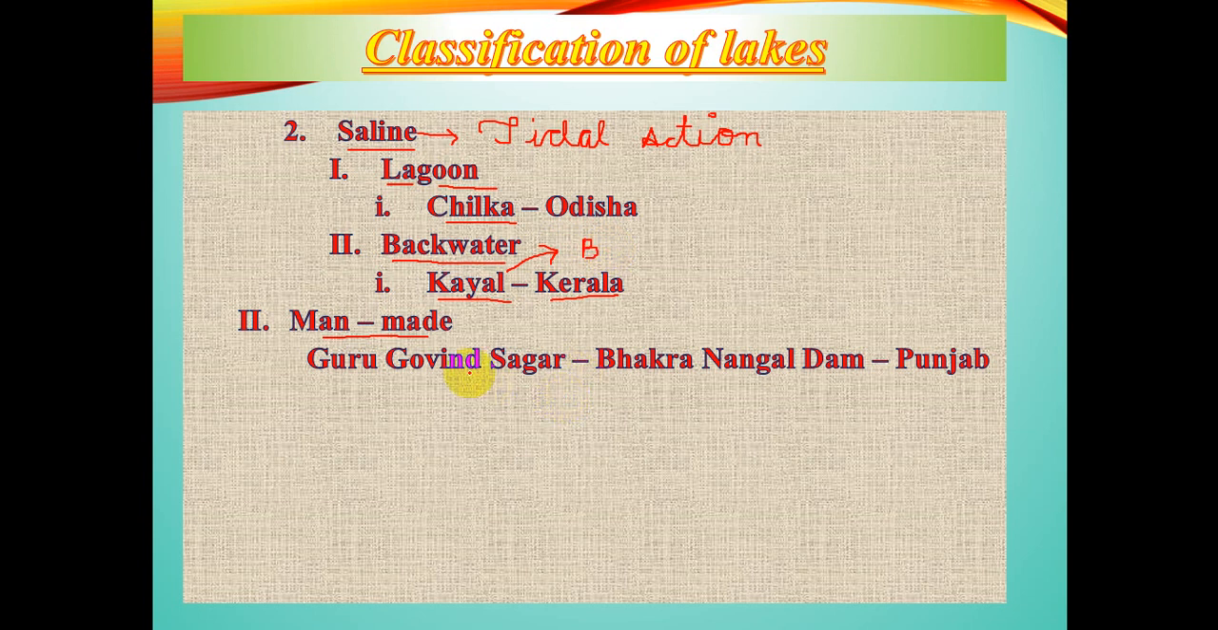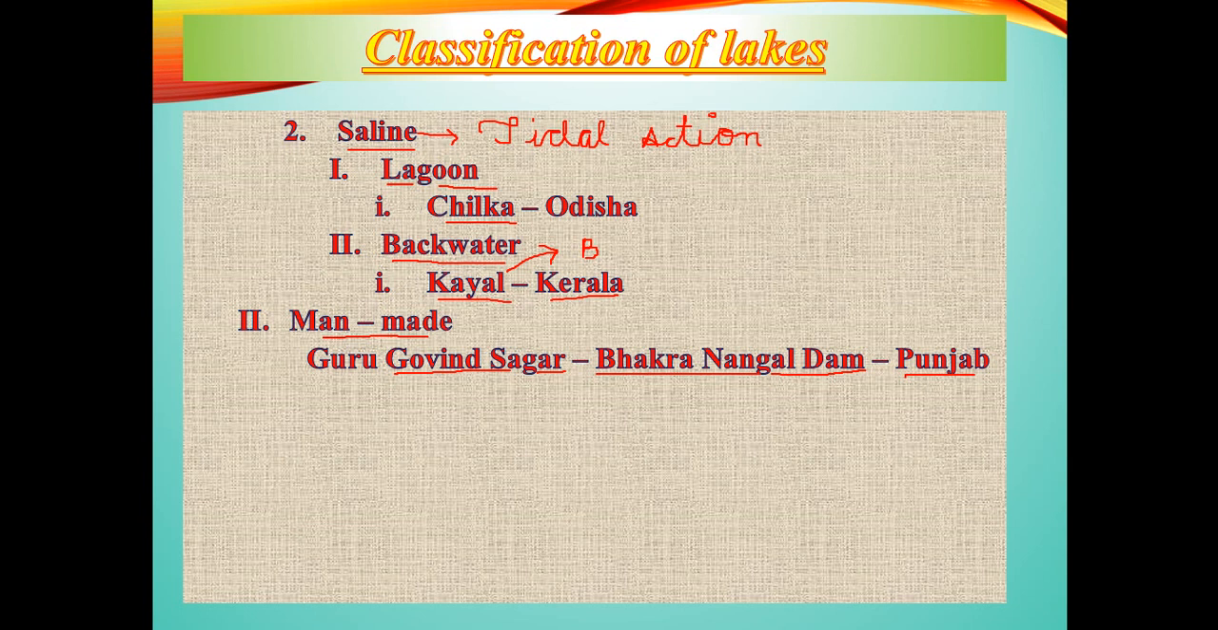Now the last one is the man-made lake. Man-made lake means the lake which has been formed to reduce the excessive pressure on a dam. A reservoir is constructed nearby the dam so that when there is heavy rainfall, the excess water can be released to that reservoir, which will prevent damage to the structure of the dam. It will not create any sort of damage due to excessive load during the heavy rainfall. So the lake that has been formed from Bhakra Nangal Dam, which is in Punjab, is named Guru Govind Sagar Lake.